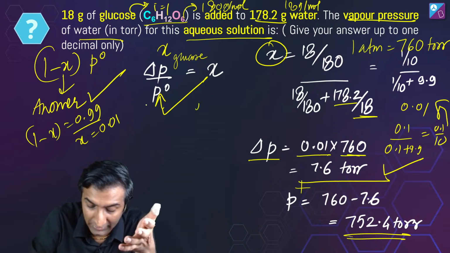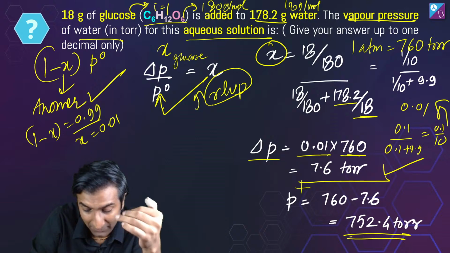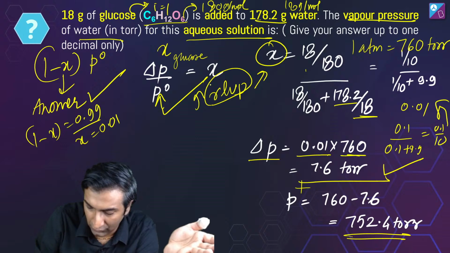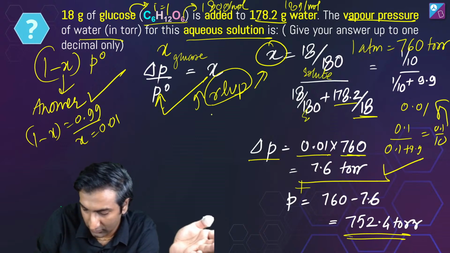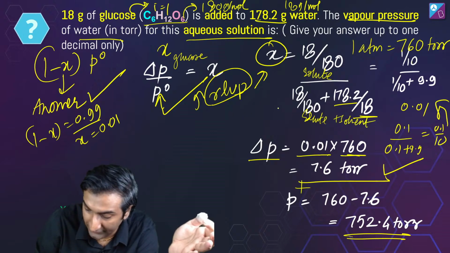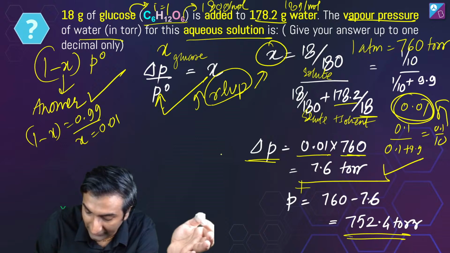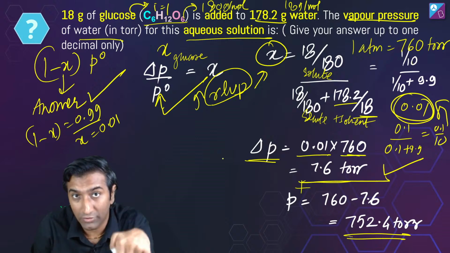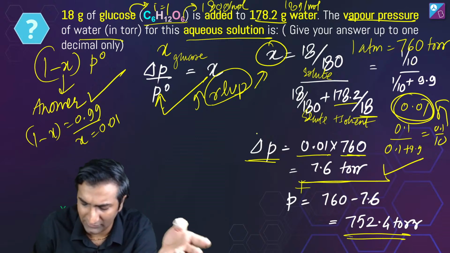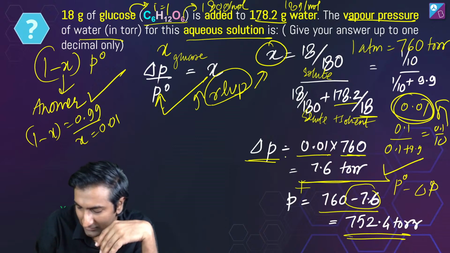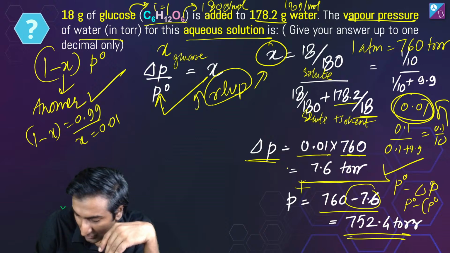This is the expression you need to use for relative lowering of vapor pressure. As my friend pointed out, RLVP sounds very cool, so I'm using that. X is mole fraction of solute, and this is solute plus solvent, right? That's all I'm doing over here. I get mole fraction. Mole fraction is 0.01. Delta P I get to be this value. Delta P मतलब कि ये बदलाव है. This is a change in pressure, but I need to know कि इसको डालने पर कितना actual pressure है. So I do 760, which is the actual pressure, minus this delta P. So this P naught minus delta P, which is just basically P naught minus P, right? So this gives me P, which is all I did.